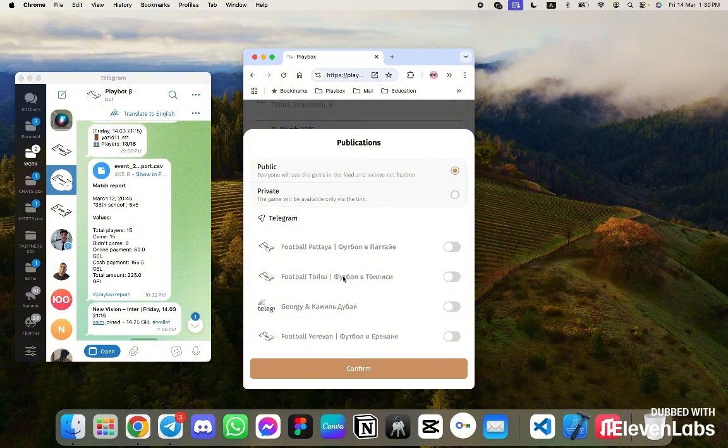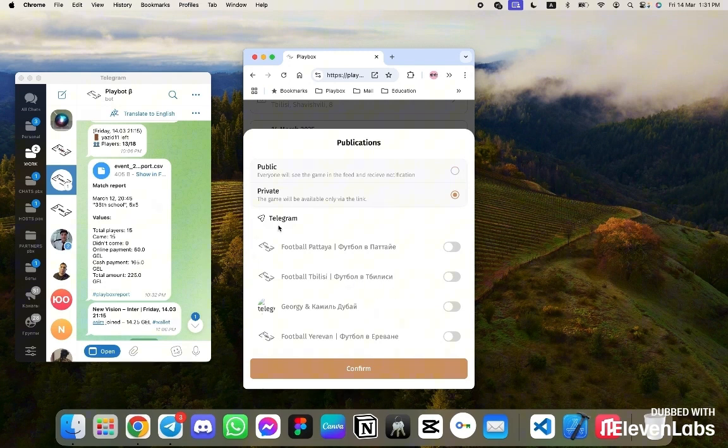Here, settings. We see all the events. That means we have several possibilities. The first type is public. Public games can be created by verified organizers. They create games for the entire audience. If you want your game to be unseen by anyone, you could play it as a closed game. You can create a private game, which is what we will do now.